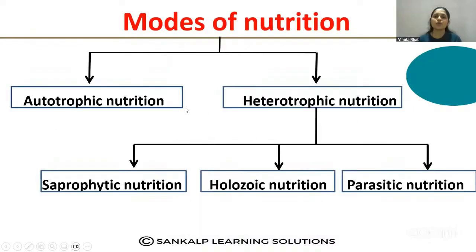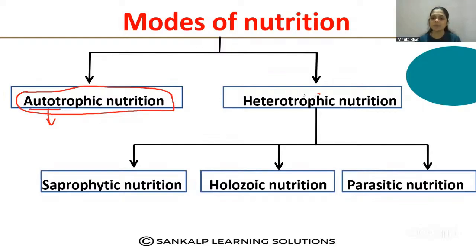We can divide the modes of nutrition based on how organisms obtain their food. There are mainly two types of nutrition. The first type is autotrophic nutrition. Auto means the organisms which are able to synthesize their own food; this type of nutrition is called autotrophic nutrition.